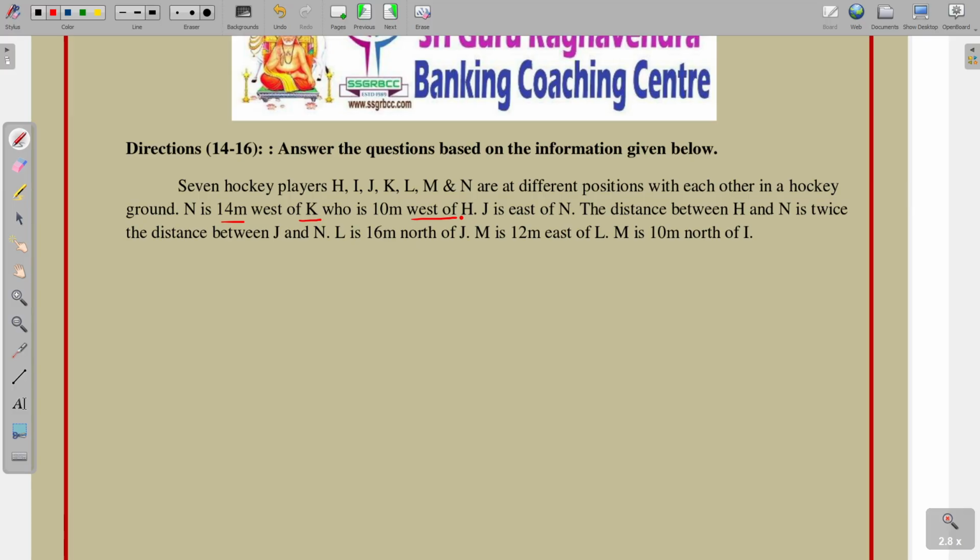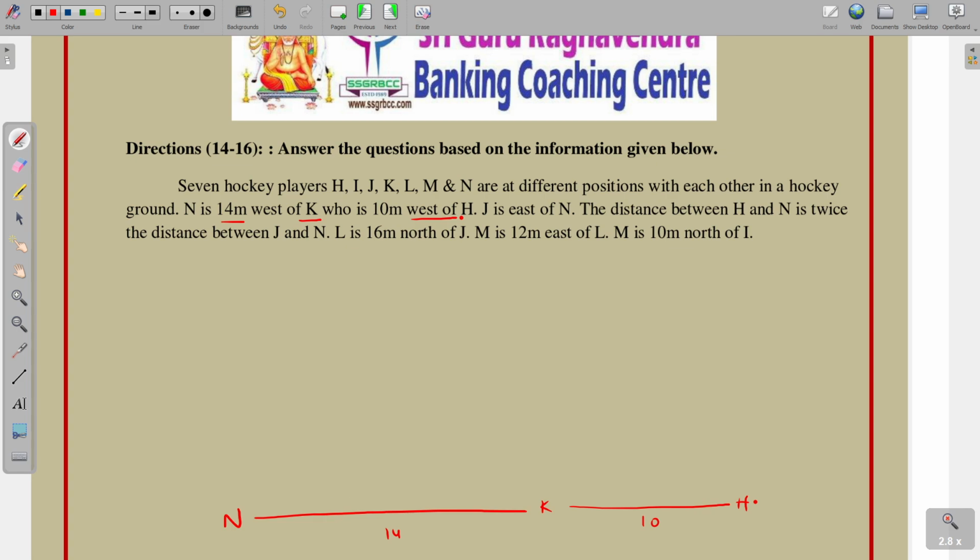So, starting from N: N is 14 meters to the west of K. K is 10 meters to the west of H. Next point, J is east of N. So compared with N, J is to the east of N.